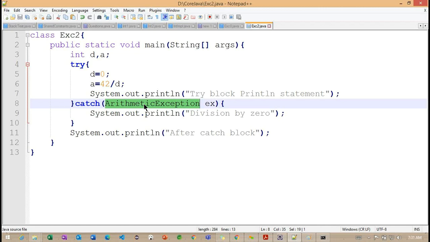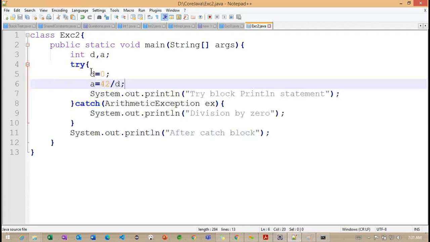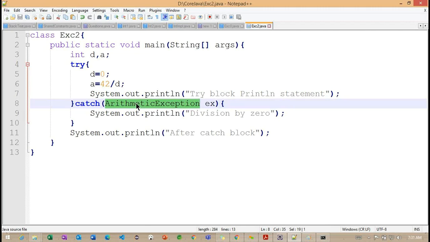But that is the default exception handler. Using a try catch block, we are overriding the default exception handler. Inside the try block we provide the code where we may get an exception, and if we do, it is handled by the appropriate exception class.